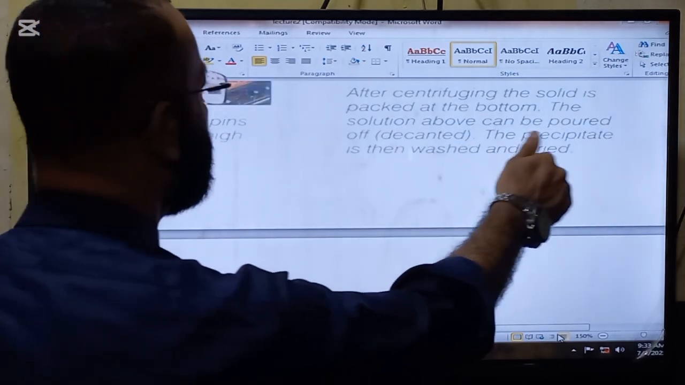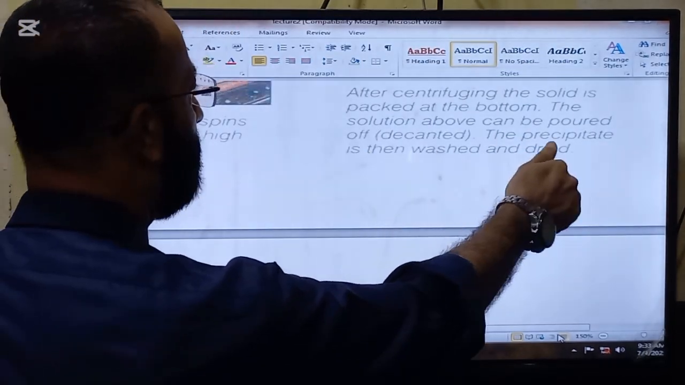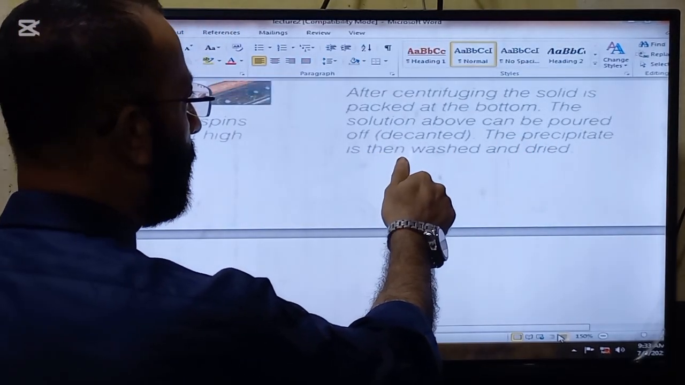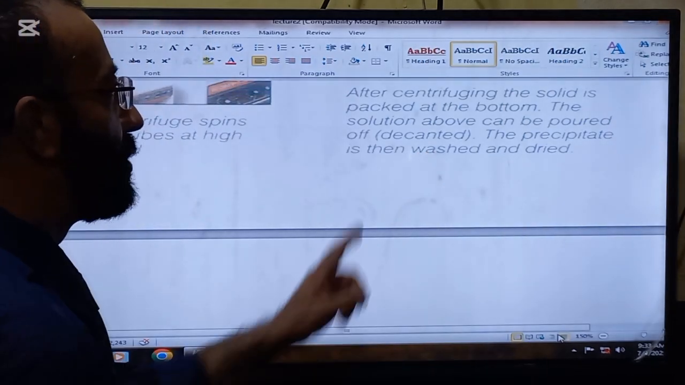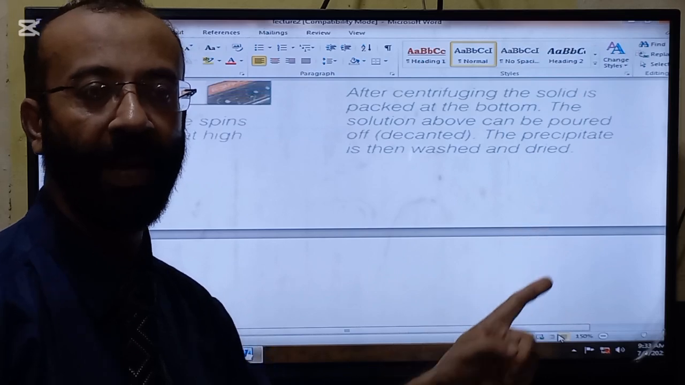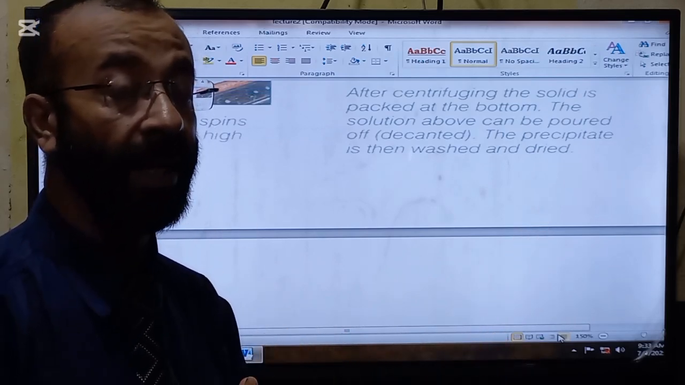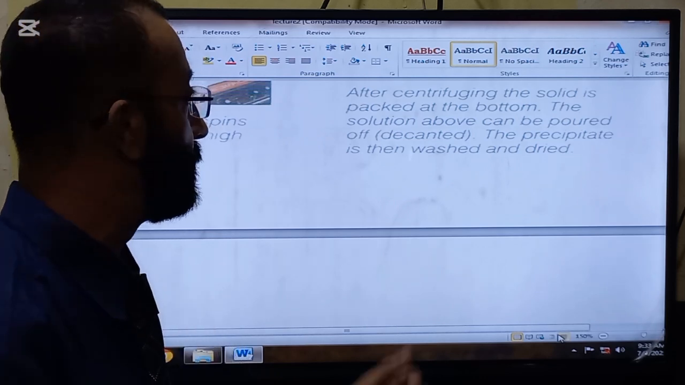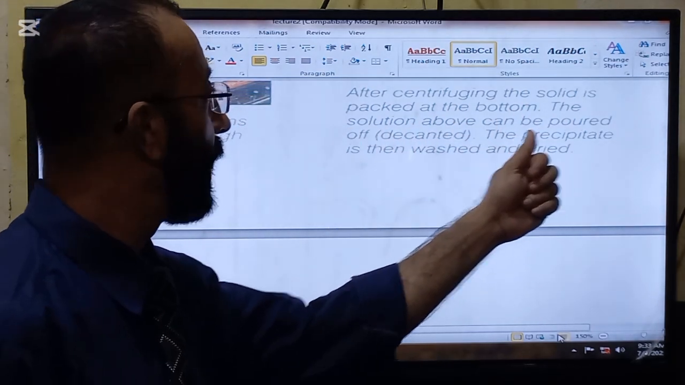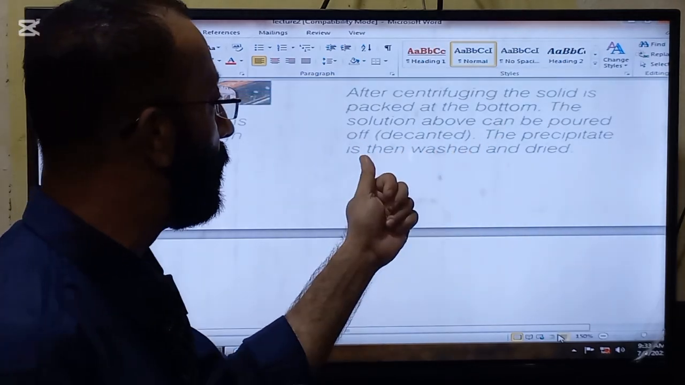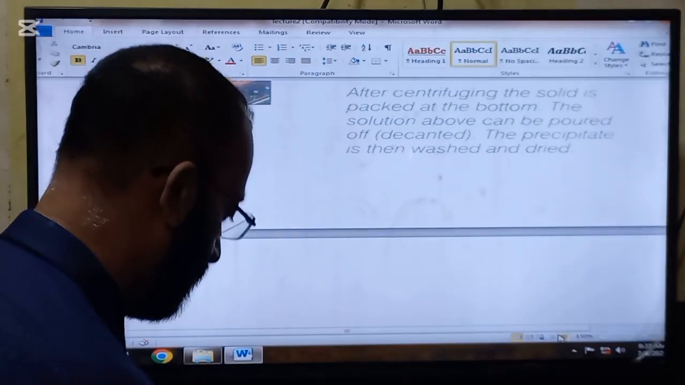After centrifuging, the solid is packed at the bottom. The solution above can be poured off, decanted. The precipitate is then washed and dried. So this is what will happen after spinning the tubes in the centrifuge at high speed. The solid is packed at the bottom, the solution above can be poured off, and the precipitate is then washed and dried.